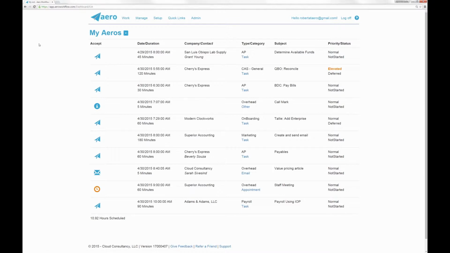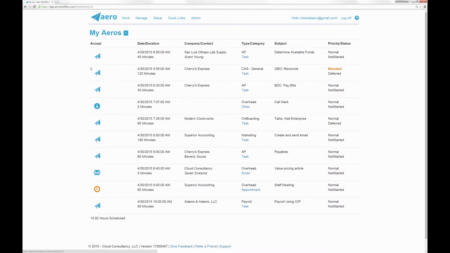So here we are on the My Arrows list, and this is the list of work that has been assigned for you, the person logged in, to do today. And this provides a structure for you. It allows your firm to systemize the client accounting services so that everybody who's logged in has their list of work that they need to complete that day. So you see your list and you pick, let's pick the one with the highest priority status. This one's been elevated. When you click the icon here, this is how we accept the arrow, and we're going to go in and work on this arrow.